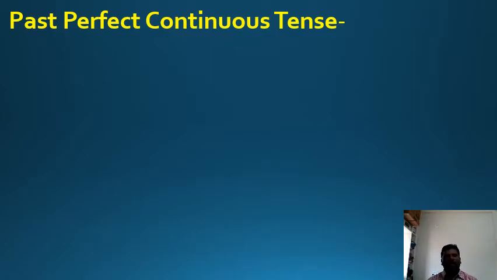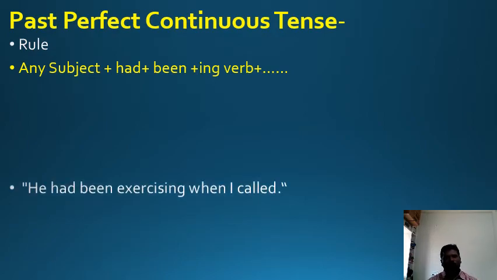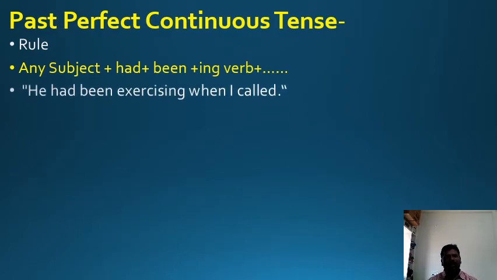So let us see the past perfect continuous tense. See how the tense is made. Any subject plus had plus been plus the ing form of a verb. The example is: he had been exercising when I called.